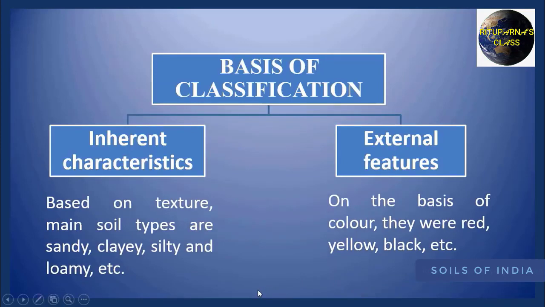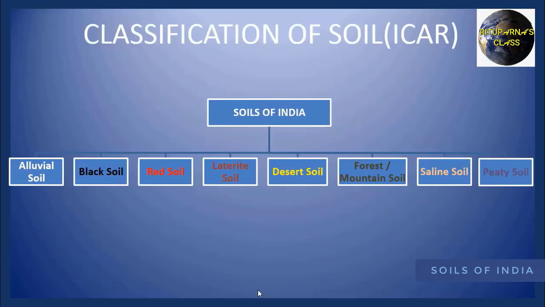After that, soils were classified based on their inherent characteristics like texture, it can be sandy, clay, silty, or loamy, or based on their external features like color. It can be red, yellow, black, etc. And in modern time, ICAR, that means Indian Council of Agricultural Research, has given the proper classification of Indian soil.